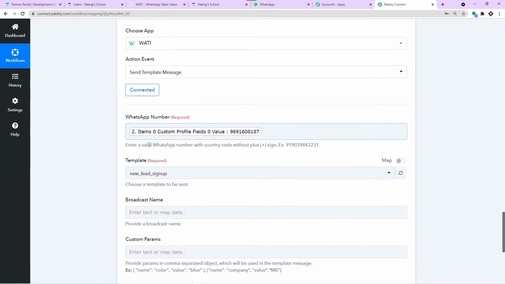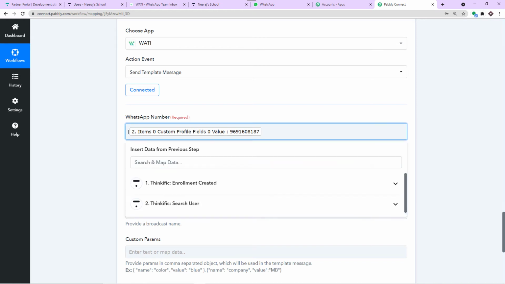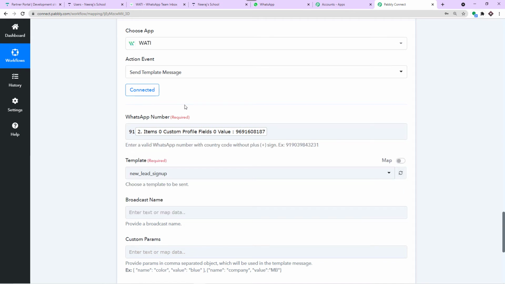Now the instruction is very specific. Enter a valid WhatsApp number with country code without the plus sign. Okay, without the plus sign, you have to enter the phone number with the country code. Now I'm working from India and we use 91 as the country code. So that is why I have added 91. But do not include the plus sign. It is very clear that you should not include the plus sign. So I'm just not going to mention the plus sign. You can just simply ignore it.